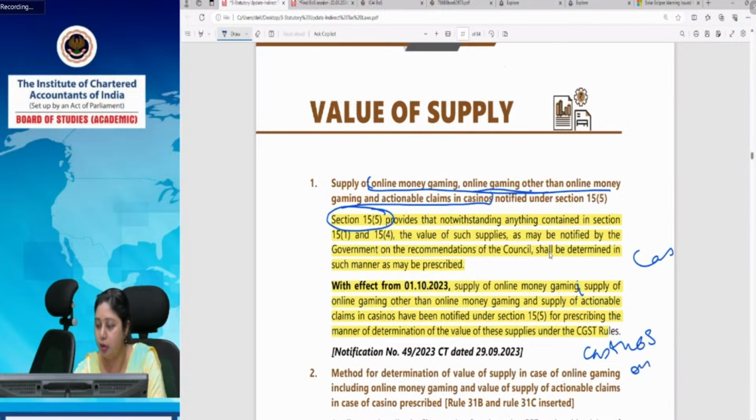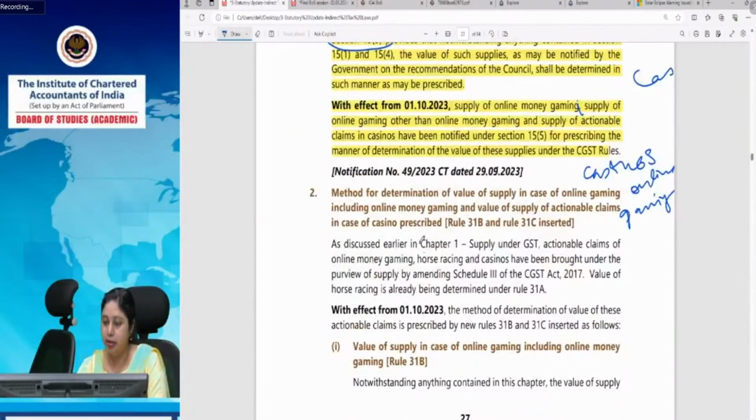Casinos and online gaming. Okay. So for that purpose, two new rules have been prescribed, Rule 31B and Rule 31C. As I already discussed with you, in the case of online gaming there was a controversy regarding the value on which the tax has to be paid. Same was the case with casinos: tax was being paid earlier also, but the amount on which it had to be paid was under controversy. That is why they have been specifically segregated as actionable claims, and separate valuation rules have been prescribed for them.